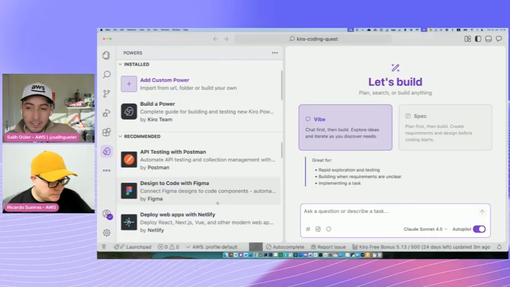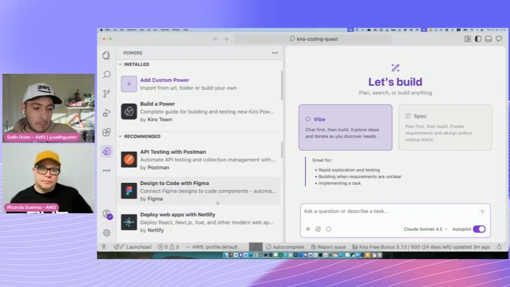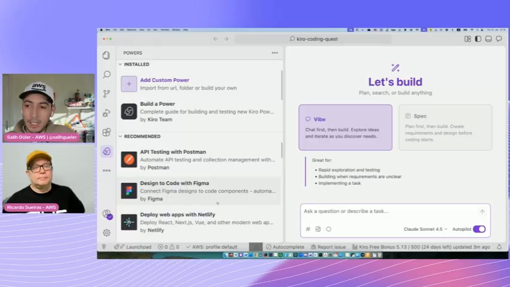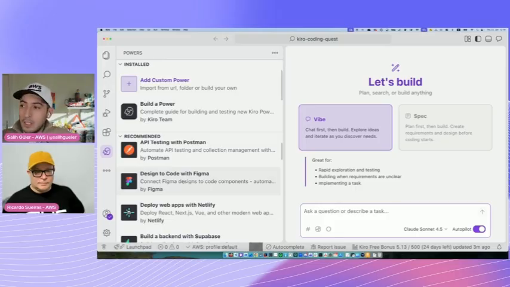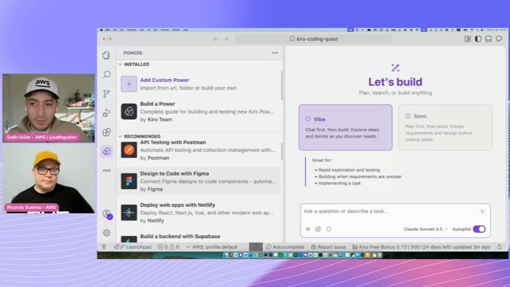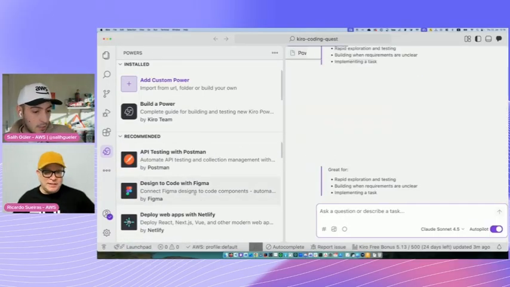Powers have been released just recently, right? During re:Invent, actually. And powers allow you to give context to your agents without actually overloading your context window. It is very task focused. For example, if you want to go from design to code, Figma has a couple of rules that it follows, and also directions to the agent to build from, which allows it to be efficient as well as follow the best practices. So powers use keywords. They're invoked by keywords.